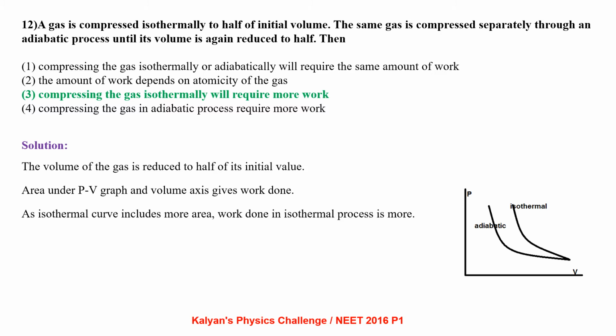Now, representing isothermal and adiabatic processes in PV diagram, we can see the curve with more slope should be adiabatic process, because the slope of adiabatic process is gamma times the slope of isothermal process. So from the PV diagram, work done in isothermal process is more.